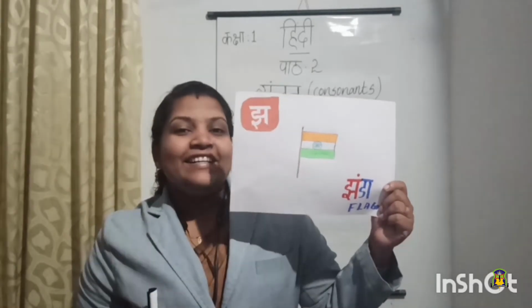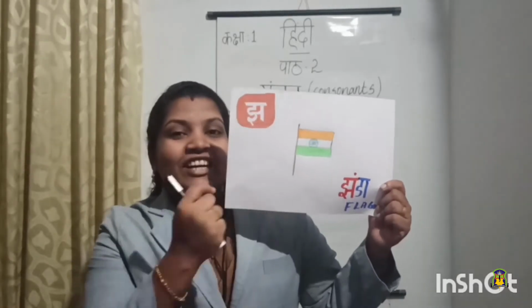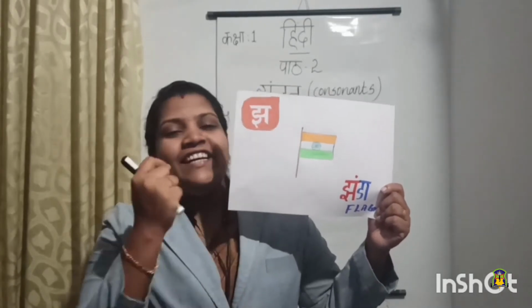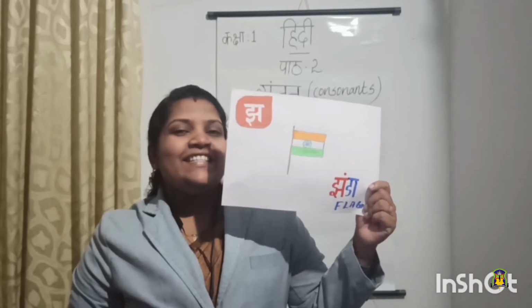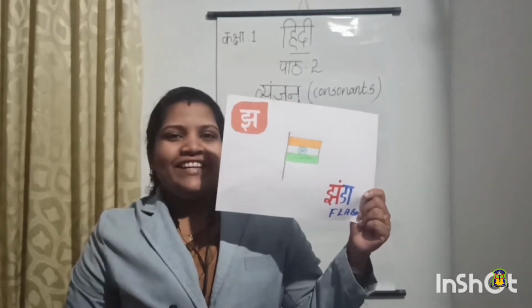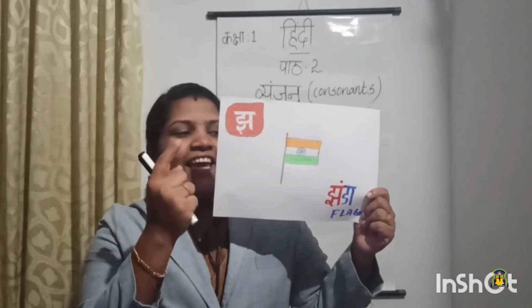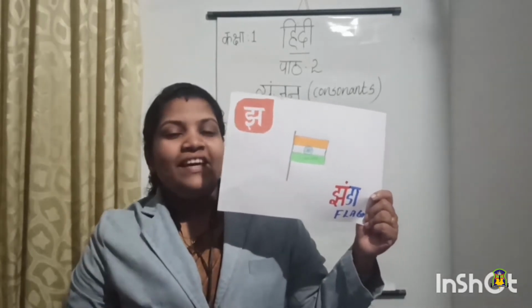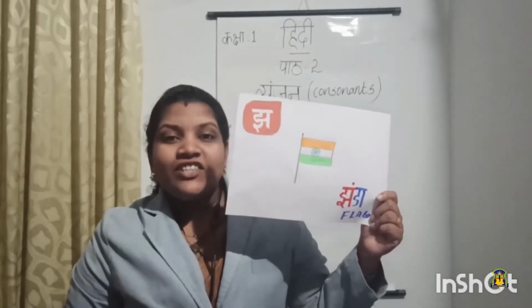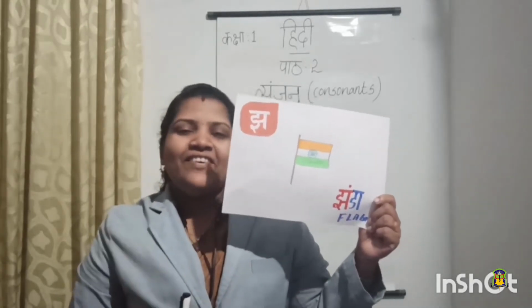Yes, Jha. So, children, Jha say Jhanda. And what is the meaning of Jhanda? Yes, flag. We already learned, isn't it? So, Jha say Jhanda. Jhanda means flag. Say with me. Jha say Jhanda. Jhanda means flag. Very good.